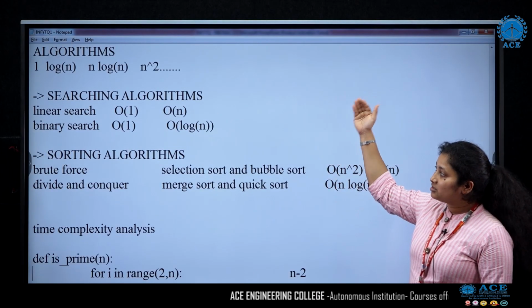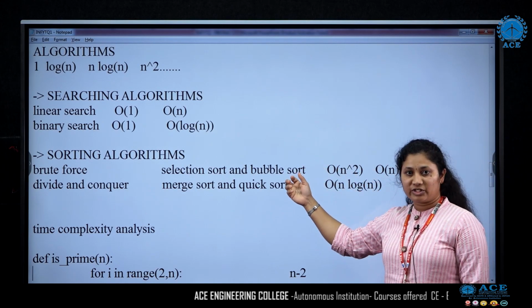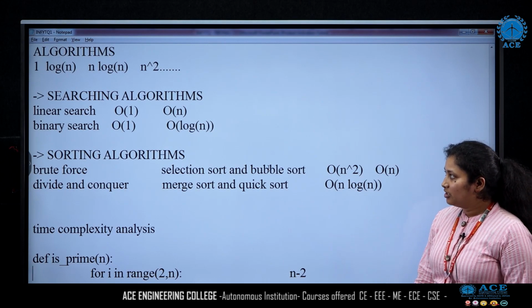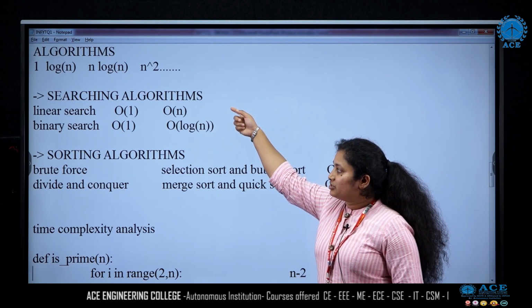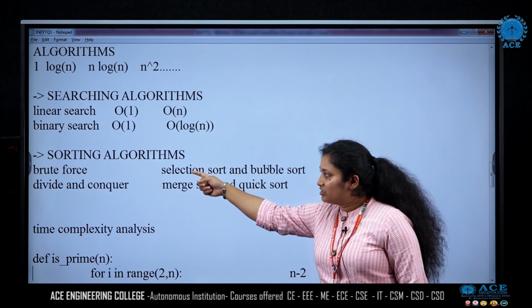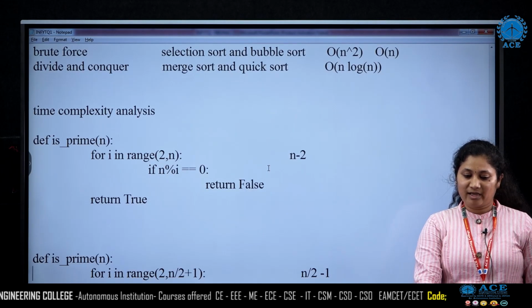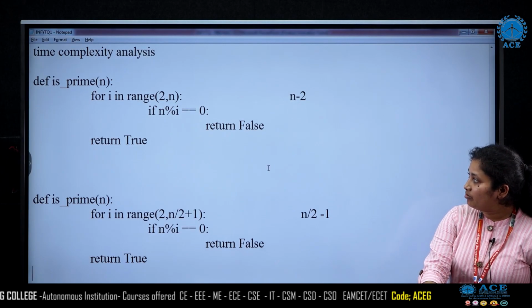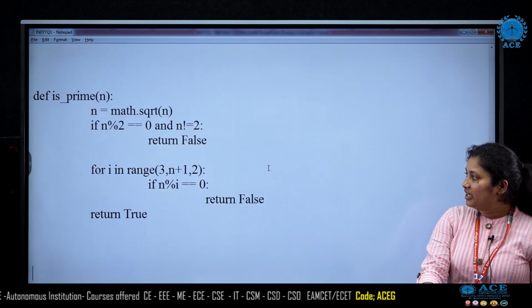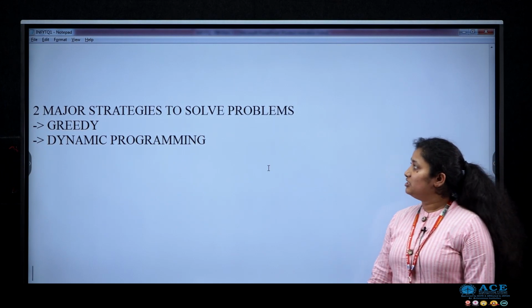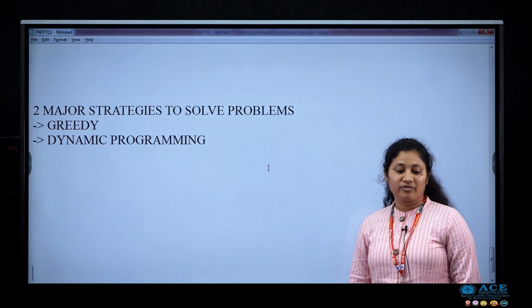We came across searching algorithms and sorting algorithms, the approaches in searching and sorting: brute force and divide and conquer. And then we saw one example to reduce the time taken to solve the given problem. And then we saw the two major strategies we use to solve the given problem.